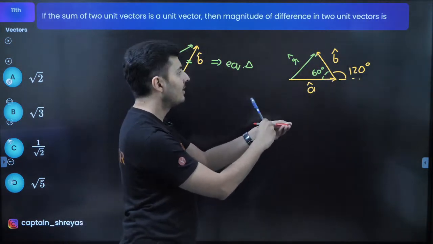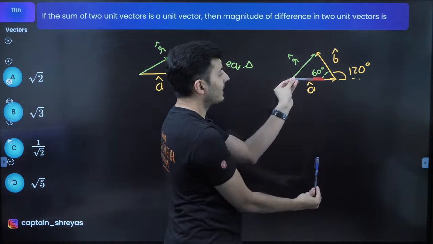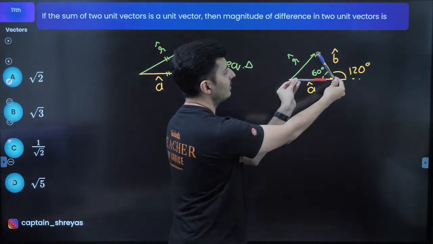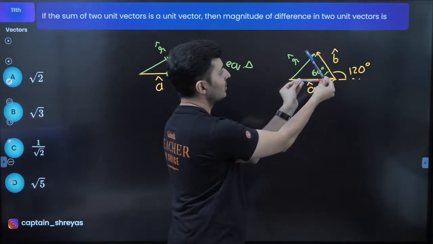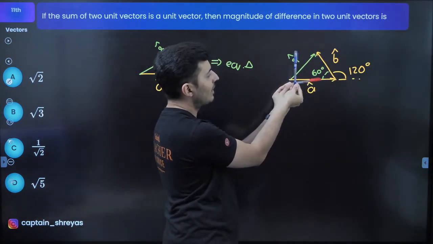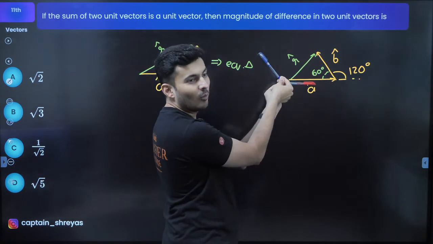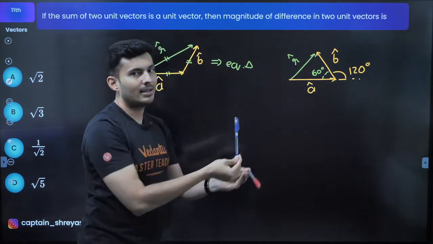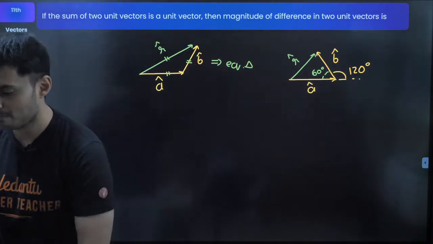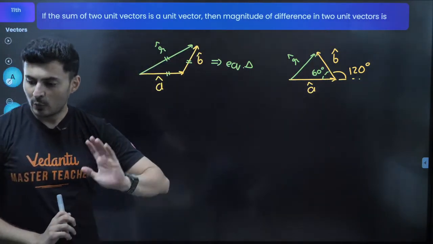If you notice over here, that's exactly the case. A vector is the red one, B vector is the blue one. You can see their head and tails are being joined. So what you do, slide them till they come here. Now you measure the angle between them. Now won't it be 120 degrees? Everybody? So always slide them and then measure the angle. See if this makes sense. Everybody with me on this?